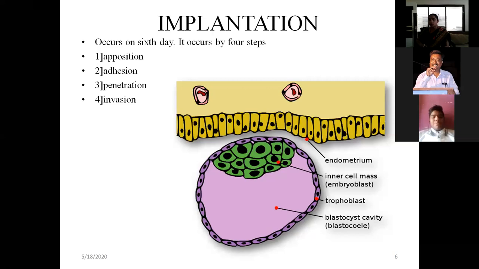They erode the epithelial lining of the capillaries and open up spaces around themselves. These spaces are called lacunae, and they get filled with maternal blood. This maternal blood provides nutrition to the developing blastocyst or fetus. So this is the invading stage. So penetration occurs, followed by invasion. Again, you can see the diagram.